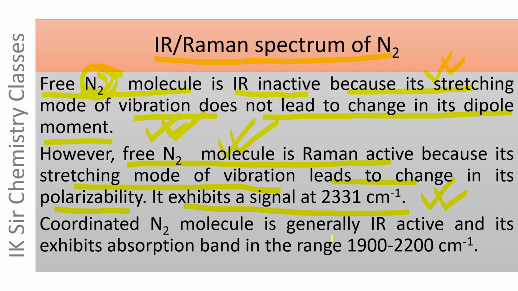Coordinated N2 molecule is generally IR active, but free N2 molecule is IR inactive. However, free N2 molecule is Raman active and its stretching frequency is 2331 centimeter inverse, and in dinitrogen complexes this stretching frequency lowers down and generally falls in this range.